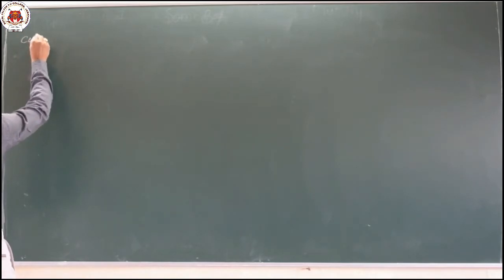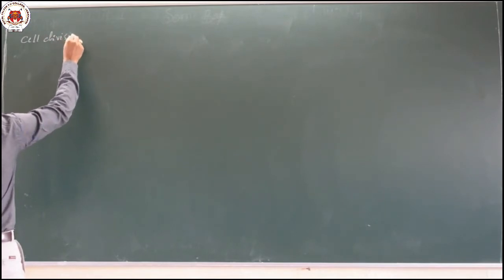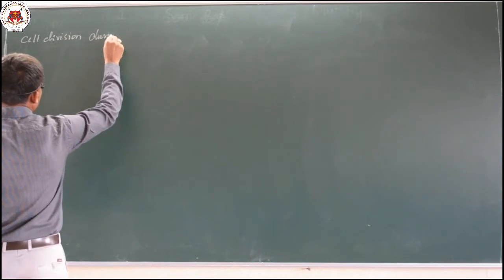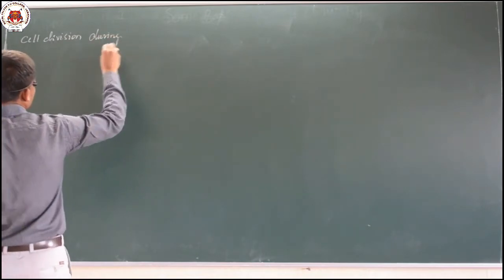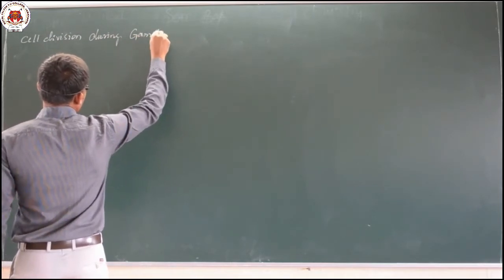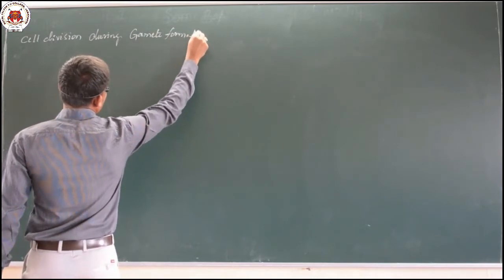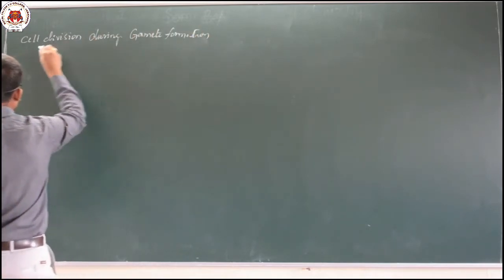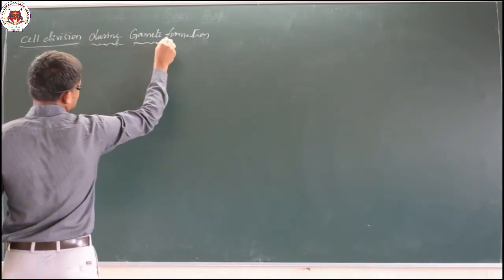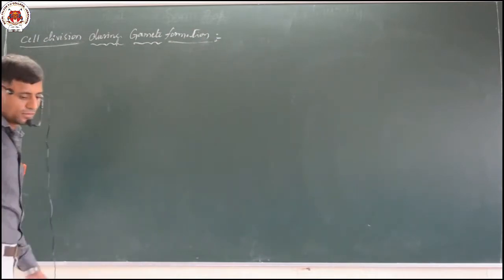So, what type of cell division can be seen during gamete formation?